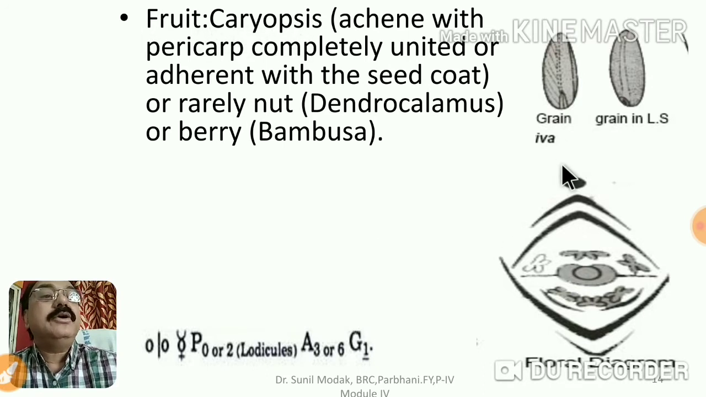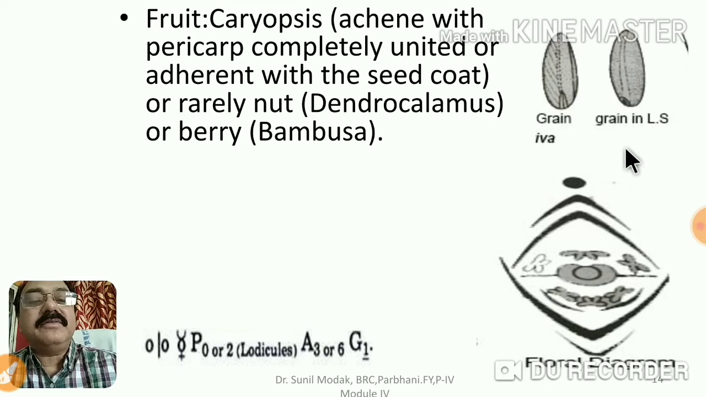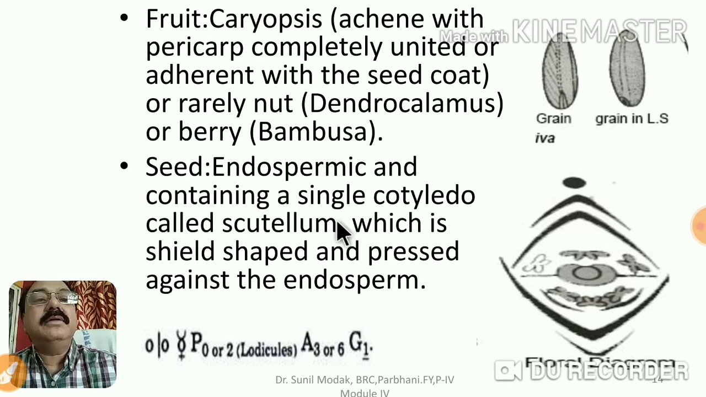Here you can see that the grain, if you talk about grain of any jowar or wheat, in fact it is a fruit, it is not a seed, because the fruit wall called pericarp and the seed wall, the testa, get fused forming a common wall. Seed is endospermic, a large amount of starchy endosperm is stored in it, containing a single cotyledon called scutellum, which is shield shaped and present against the endosperm.